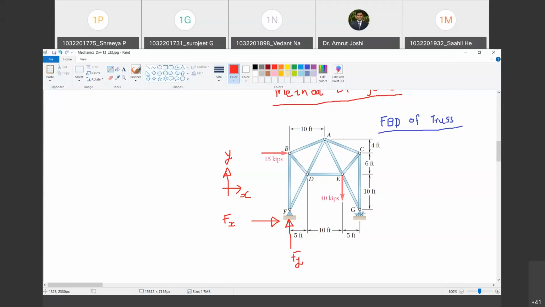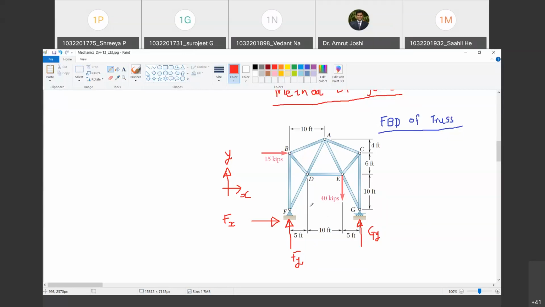Yes, sir. What else should I show? This roller support, how many reactions can it offer? It can offer only this reaction. Do you agree with me? Yes, sir. And I'm going to call this as Gy. Why did I show this Gy upward, Fy upward and Fx towards right? Nothing, no compulsion. You can show it in the reverse way. It's all right. If negative sign emerges after the analysis, the originally assumed sense of the reaction is incorrect. Happy? Yes, sir. Okay. So ये तो draw किया.